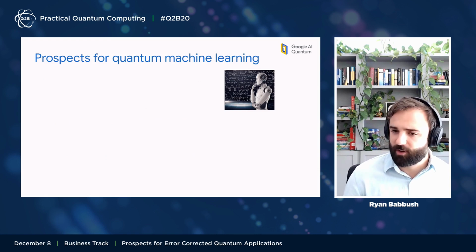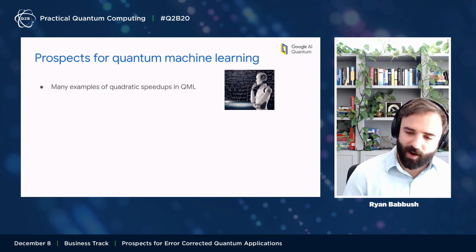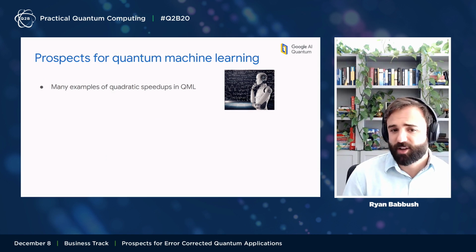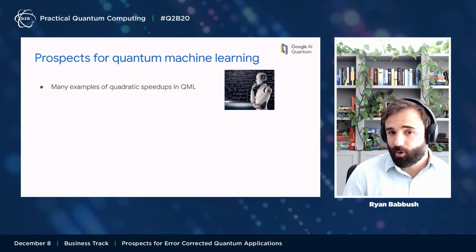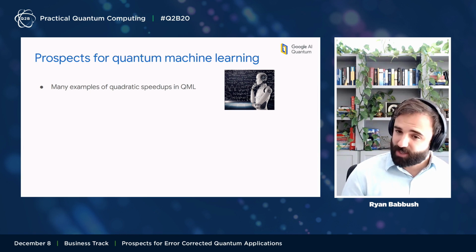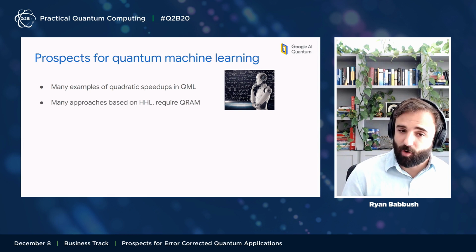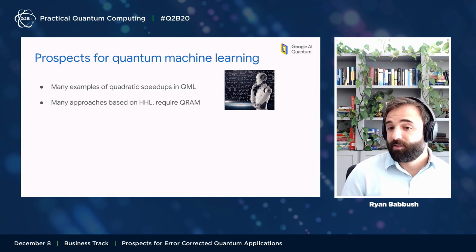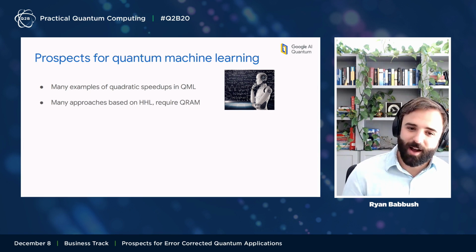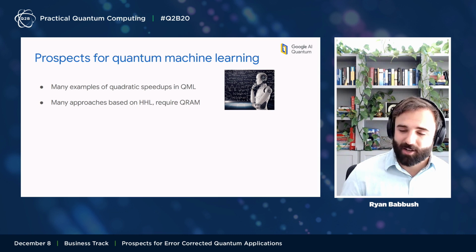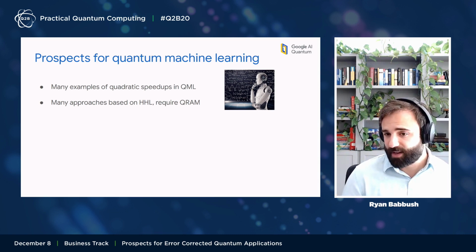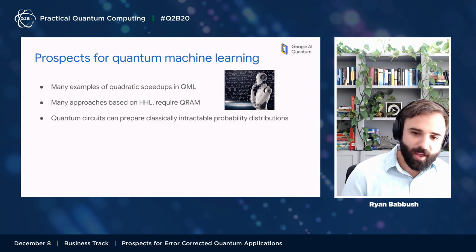How about quantum machine learning? This is, of course, an area that there's a lot of work in, and you hear a lot of talk about it at this conference. There are certainly many rigorous examples of getting a quadratic speedup in quantum machine learning, but as we've discussed, that's probably not what we're looking for. There are also a number of quantum machine learning algorithms that are based on the HHL algorithm, the linear system solver, but they require QRAM. If you actually look into the cost of implementing that QRAM, it tends to negate the overall speedup. So that's also not what we're looking for.